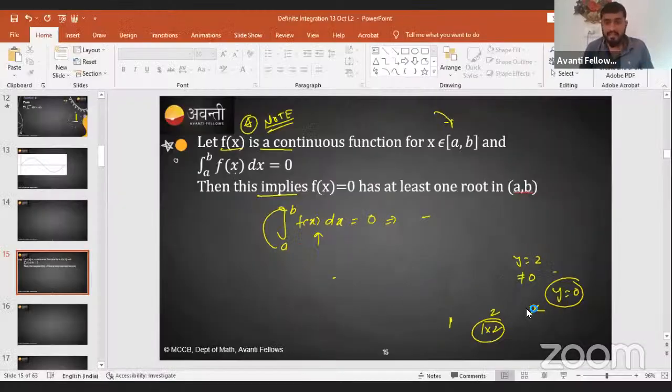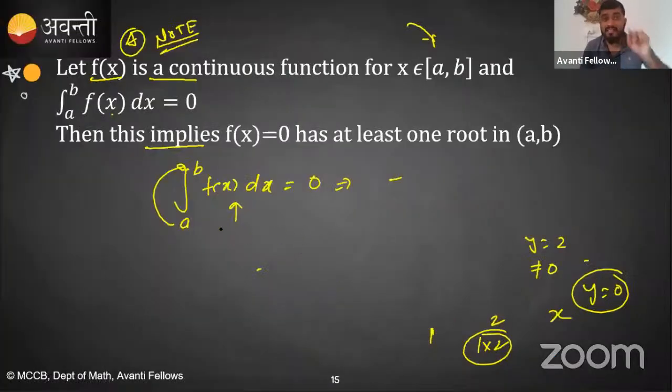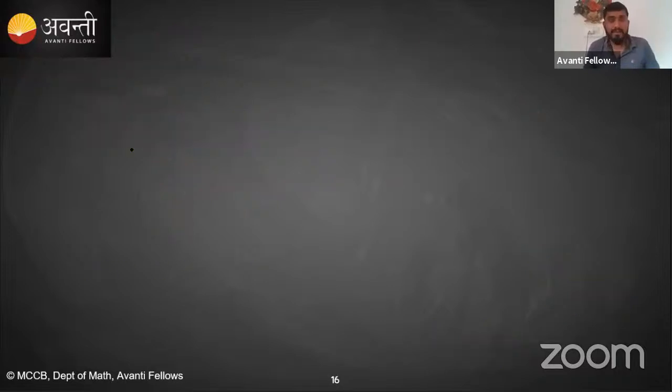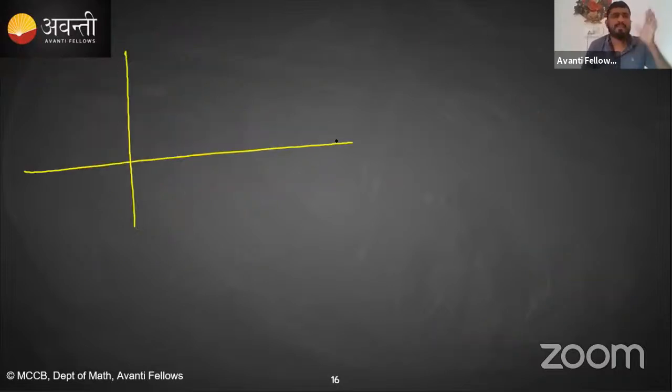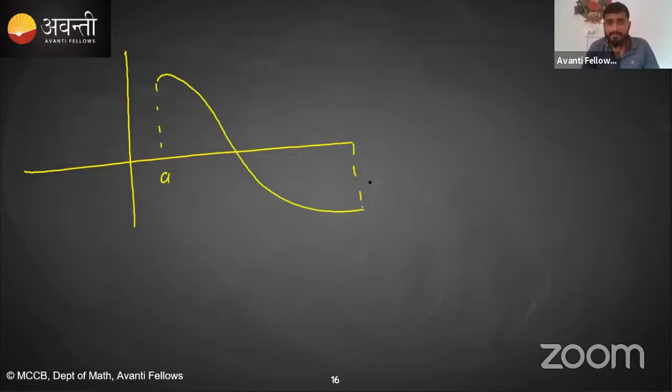अगर तुम्हारा function continuous है, if our function is continuous from a to b and its definite integration is 0, this implies that f of x is equal to 0 and this function has at least one root in a to b. इसका मतलब हो क्या रहा है? Now let's see. I am saying any kind of function, let's say this function, I am talking about a to b.